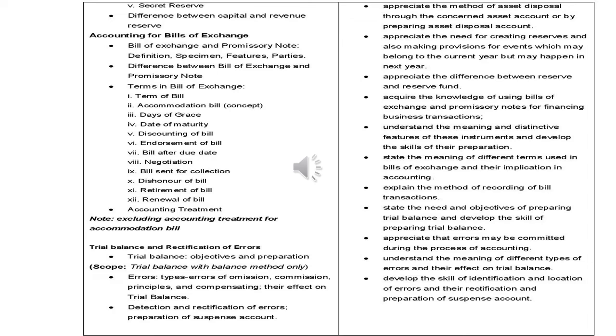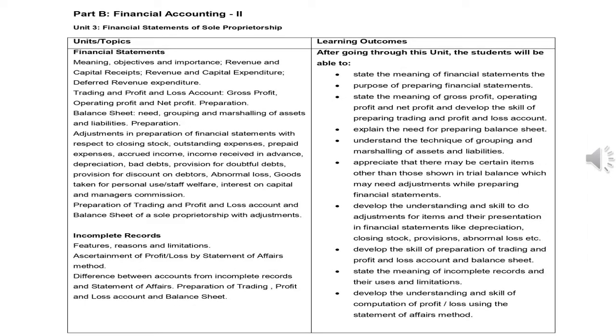Now we will start studying trial balance and rectification of error. Trial balance will help us in judging arithmetical accuracy, but question arises, if that trial balance is not meeting the arithmetical accuracy, then what we will do? So rectification will help us. So therefore trial balance and rectification both are related, and how we can detect that error is our next topic.